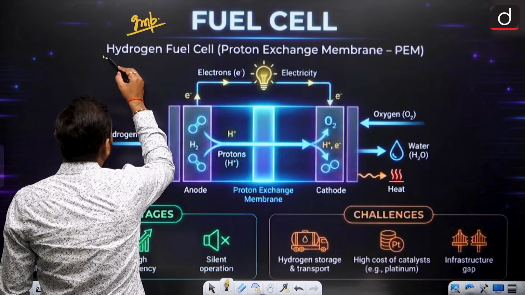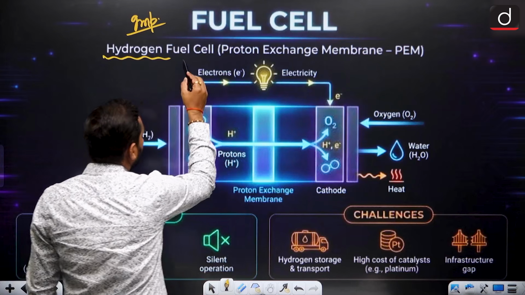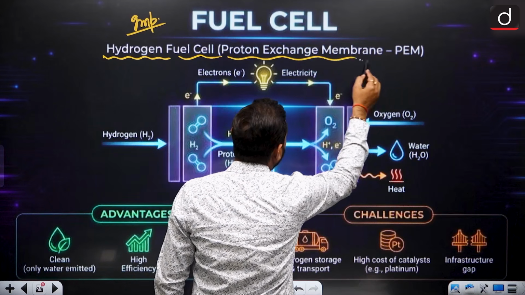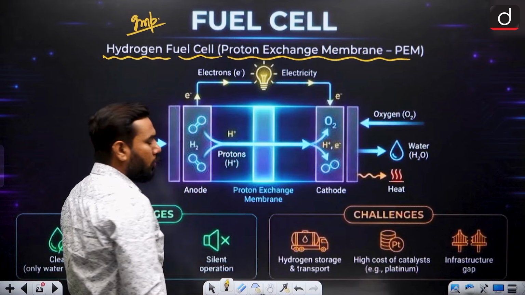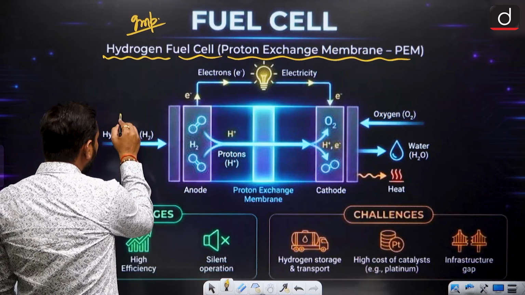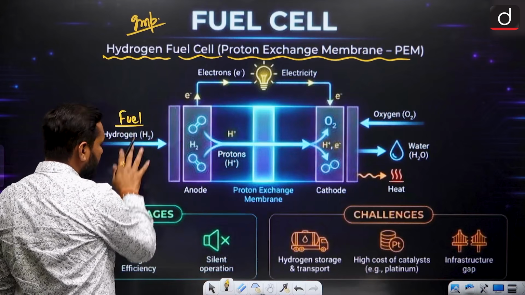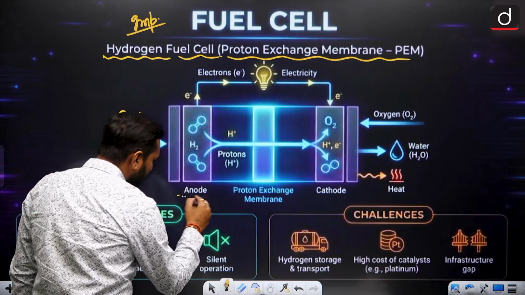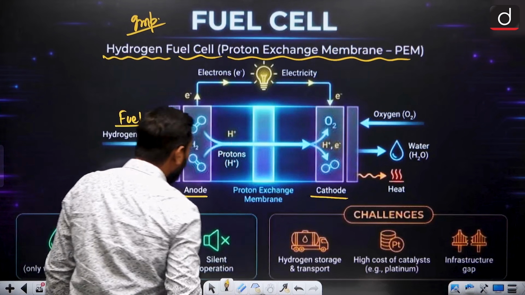Basically this uses hydrogen, so we call it a hydrogen fuel cell, or we can say proton exchange membrane, PEM, because there is electron movement. You can use hydrogen as a fuel. This is a cell with a cathode and an anode. This is your anode, this is your cathode.